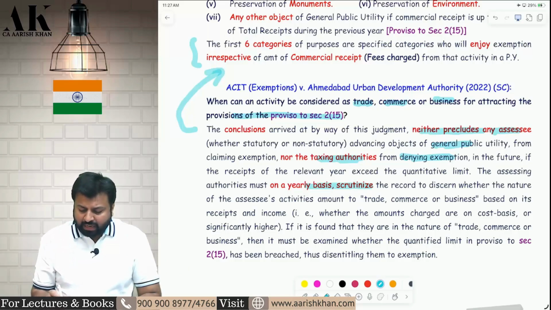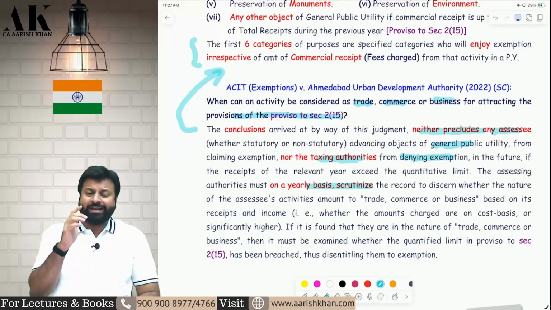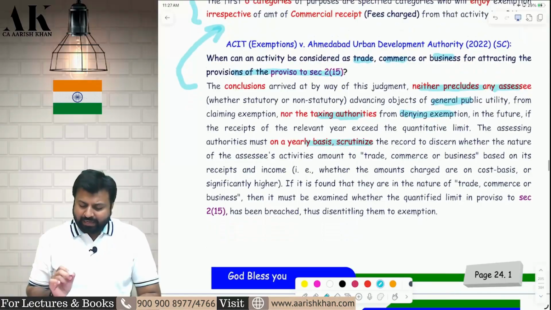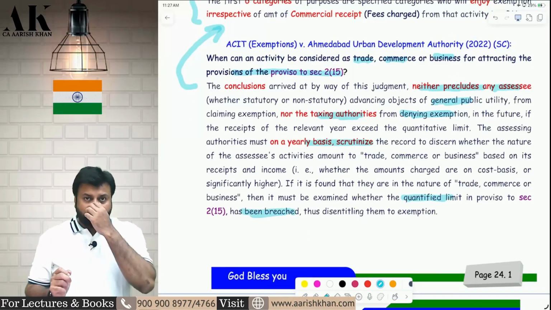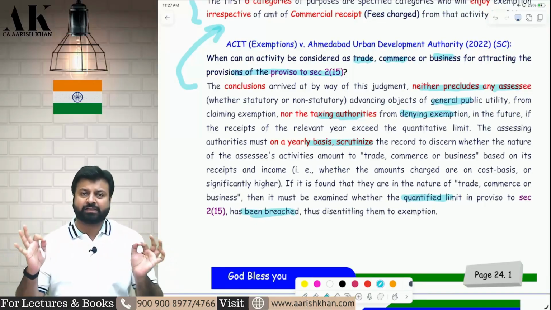You have to scrutinize the books of accounts of the assessee. You have to scrutinize the records of the assessee of every year and identify whether the assessee is actually doing trading activity or not, and then identify whether it is crossing the limit of 20% or not. So what is trade, what is commerce, what is business? It all depends on the facts.